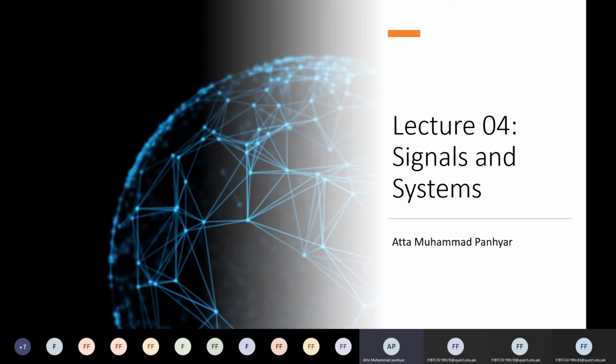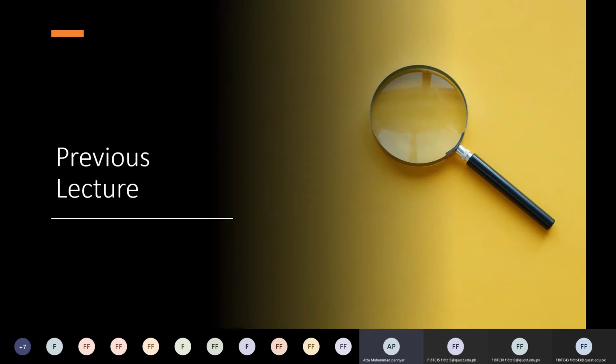Okay, welcome to lecture number 4 for Signals and Systems. In last lecture, we discussed periodic and aperiodic signals. We said that if a signal repeats itself in the same pattern over a certain period of time, again and again, then we can say that the signal is a periodic signal. Otherwise, if a signal does not repeat its shape, then we can say that the signal is an aperiodic signal.